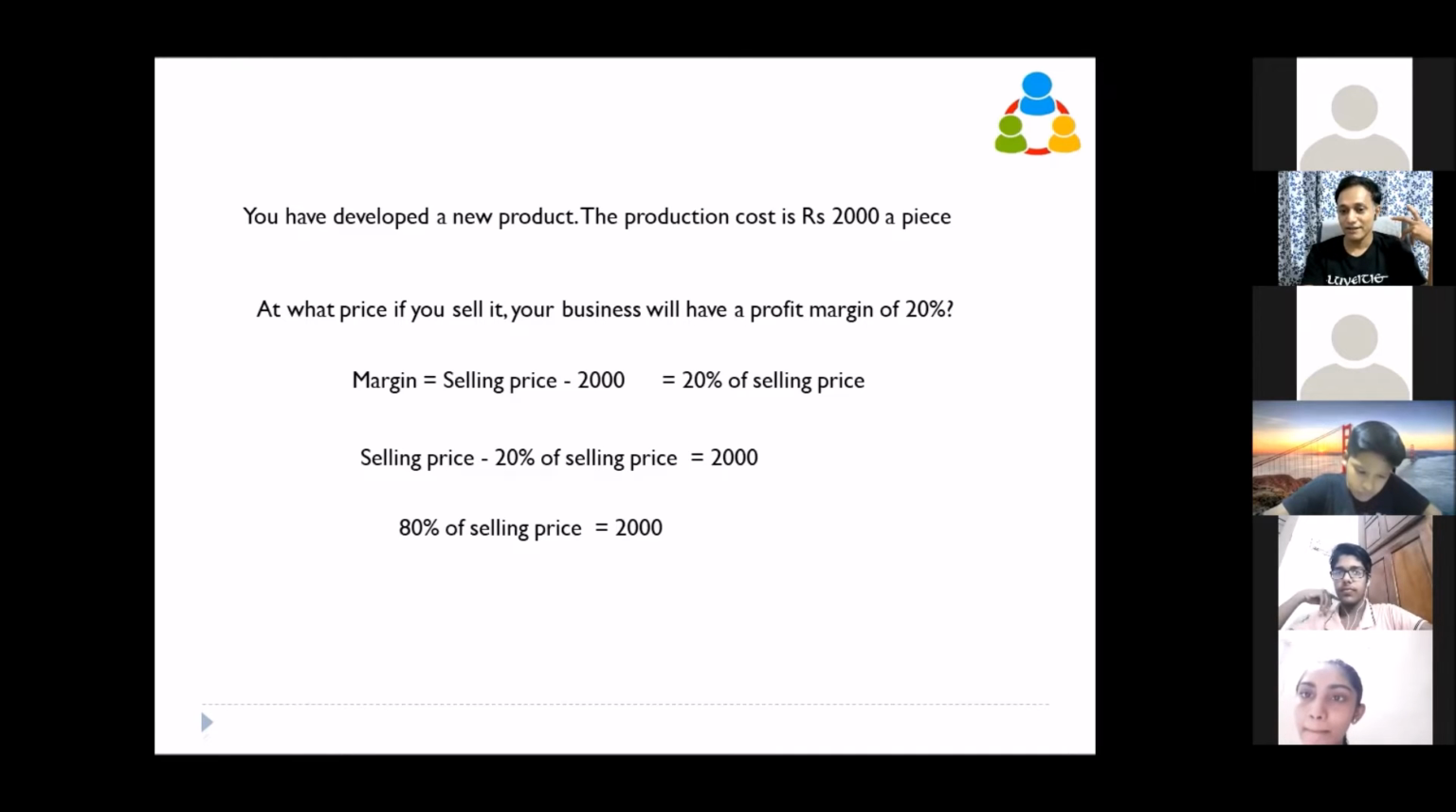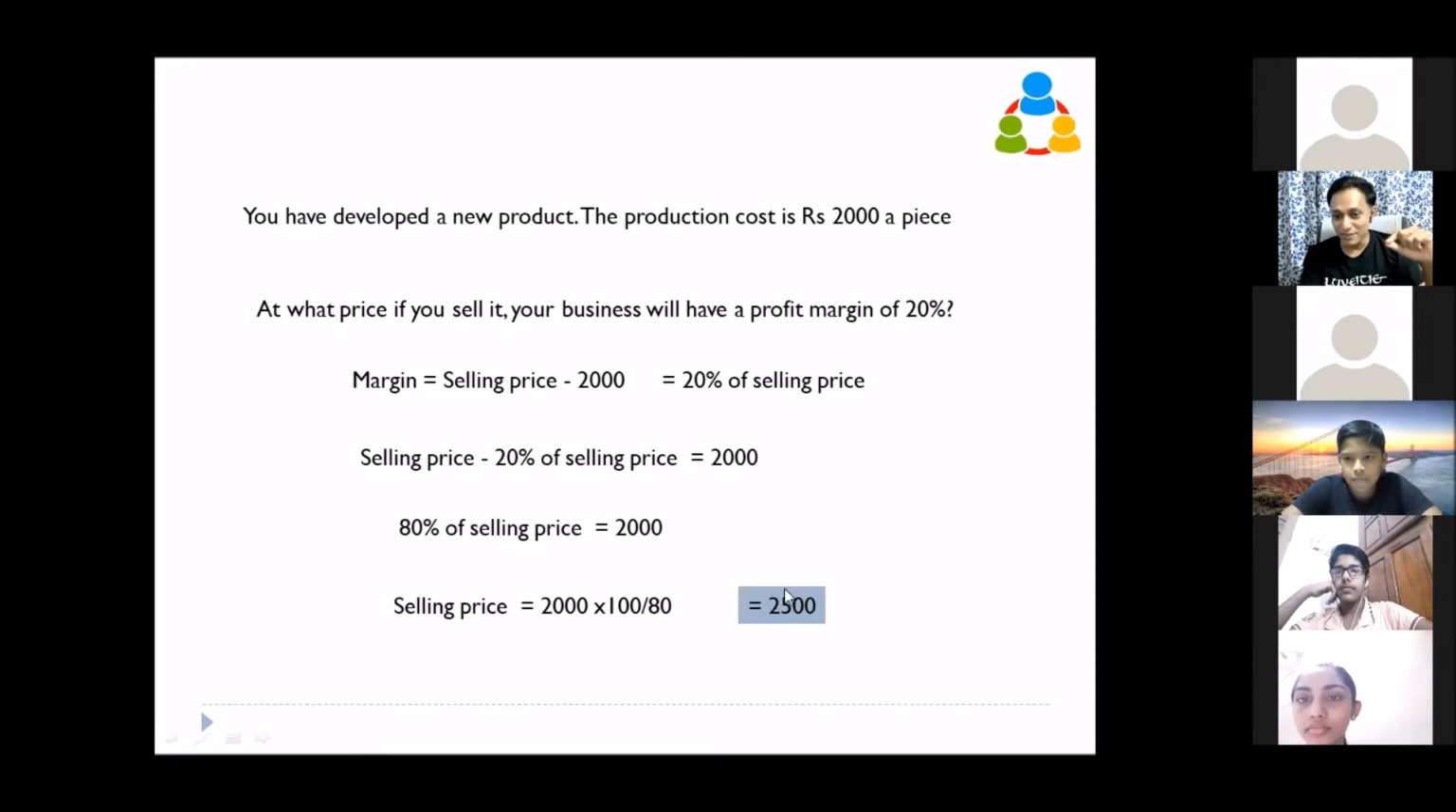Do you agree? Okay. So 80% is what? 80 by 100, right? So this is 80 by 100 of selling price. So that 80 by 100 I am taking to the other side. So the selling price is 2000 divided by 80 by 100. When I take it to the other side, it will become 100 by 80. 80 by 100, when you go to the other side of the equation, will become reversed. It will become 100 by 80. You get it? So actually, if you calculate this, you will get 2500.